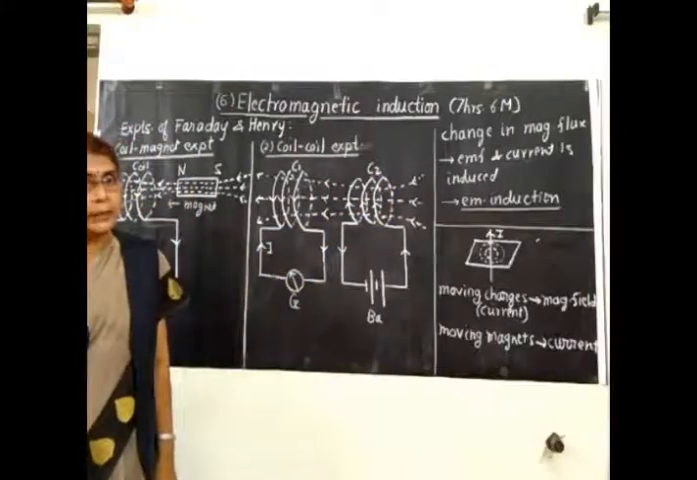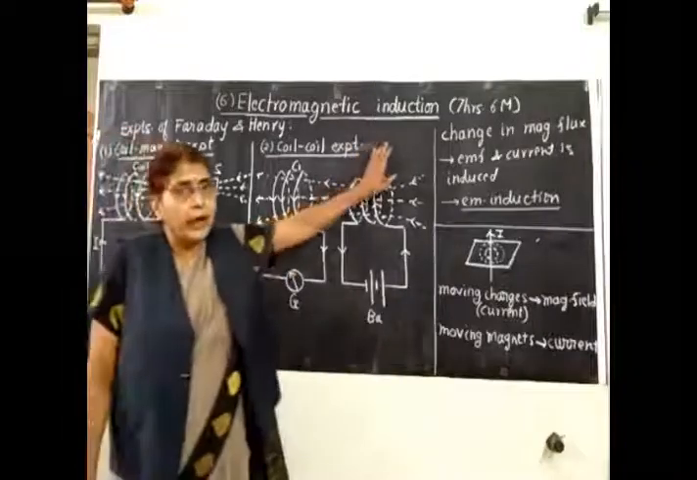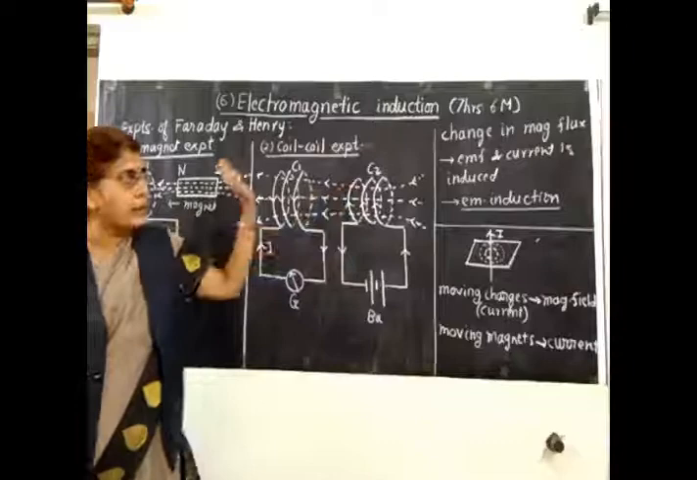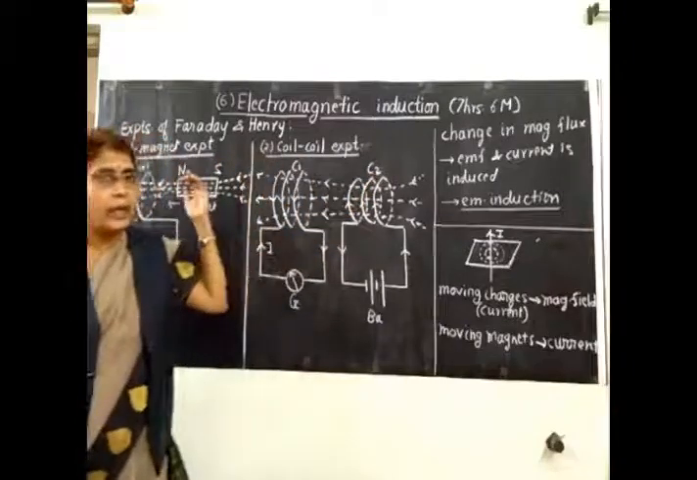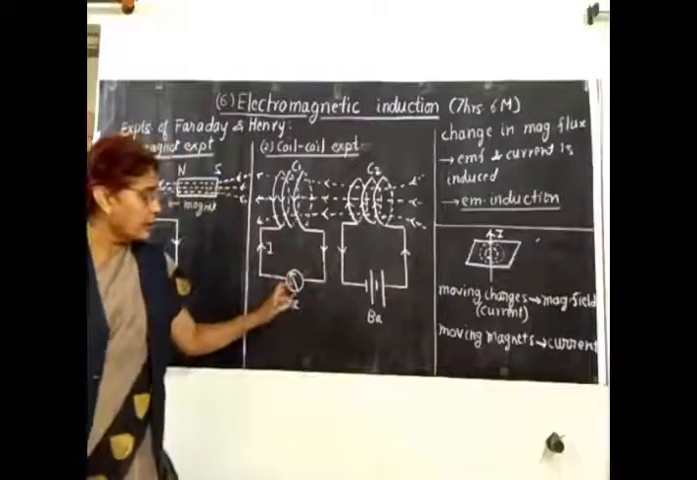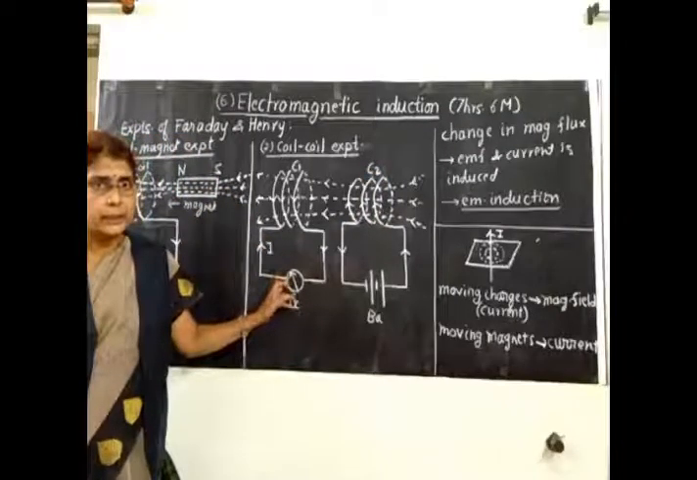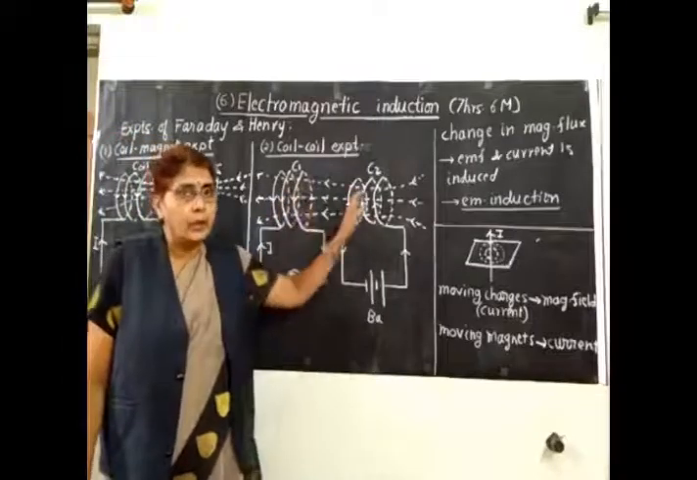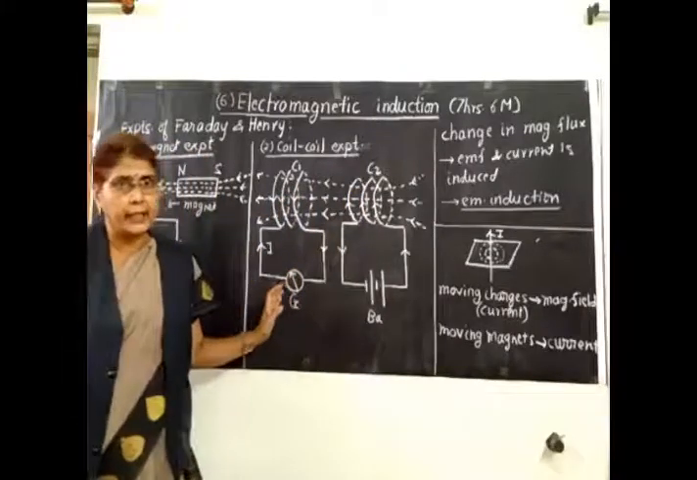The same experiment can be done in the reverse way. You keep the coil C2 at rest and just you move the coil C1 towards C2 or away from C2. Even if coil C1 is moved towards or away from C2, then also current is induced in it. So what is required once again? Relative motion between the two coils will induce current in it.